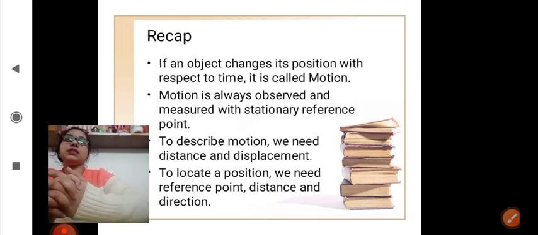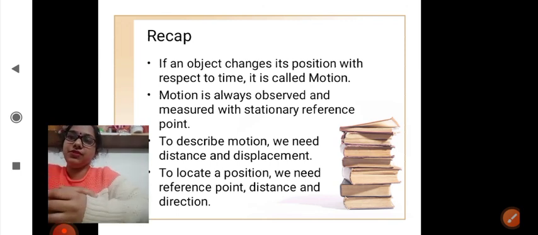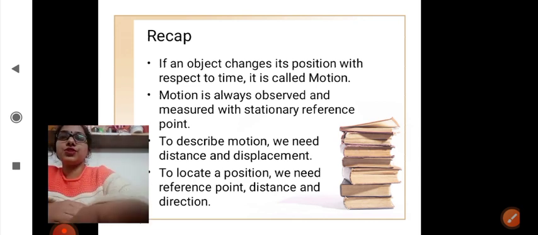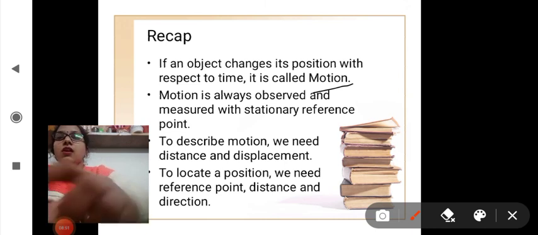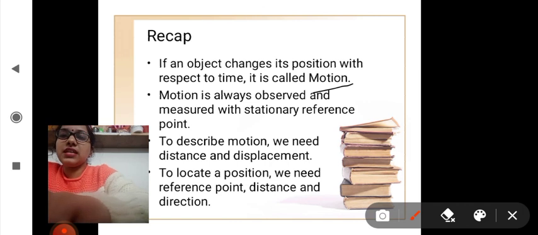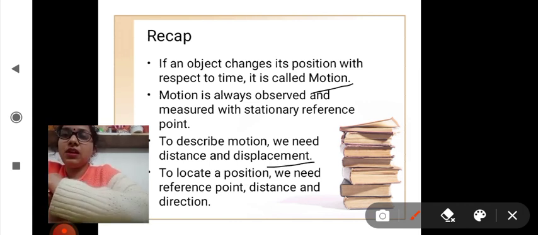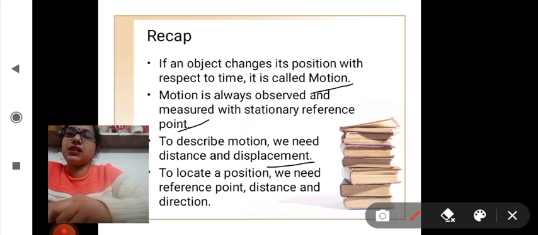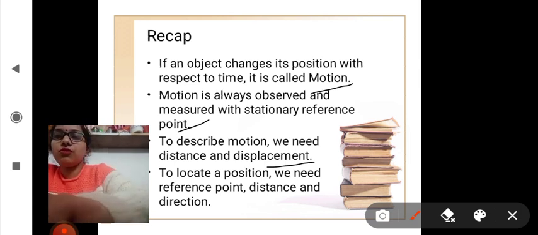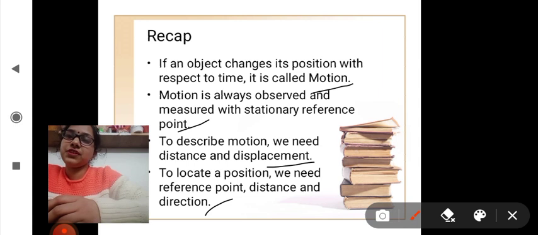Now comes the recap of what we have learned in this video. We learned about motion, that is, an object changing its position with respect to time is called in motion. For motion, two things are necessary, that is distance and displacement. Third, motion is observed and measured with a stationary point, that is we always require a reference point. Fourth, to locate a point, we need a reference point, distance and direction from the reference point.